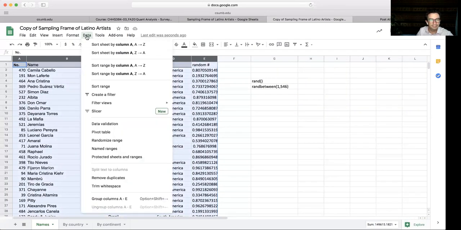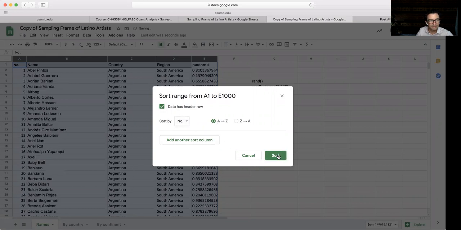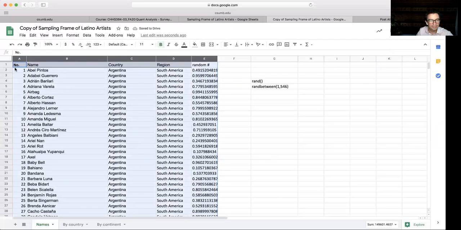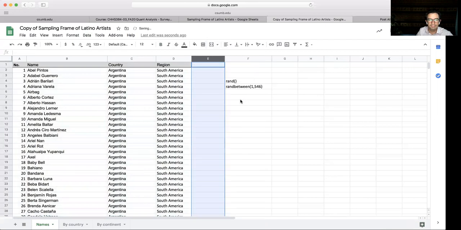We go to data, sort range. Remember, my data has a header row for the names. And now we want it from A to C by number. And now we're back to our original list. Okay? And we can delete that column and we're back where we started.